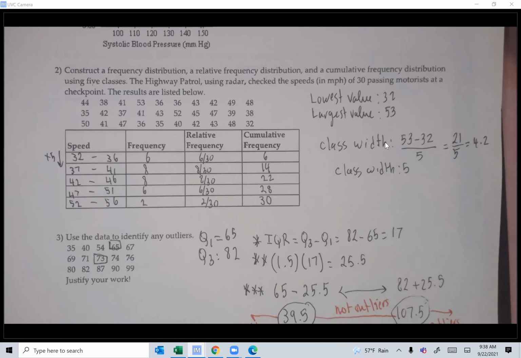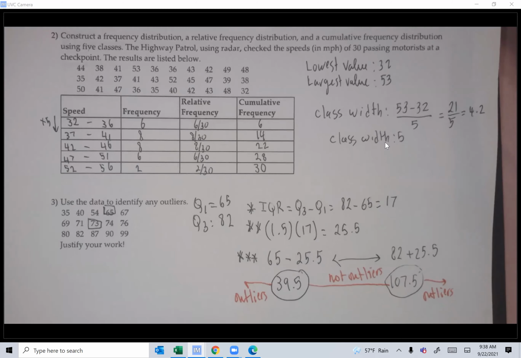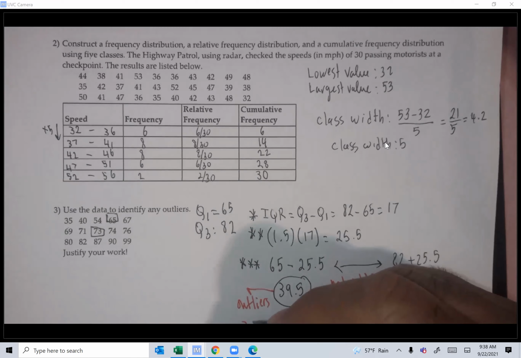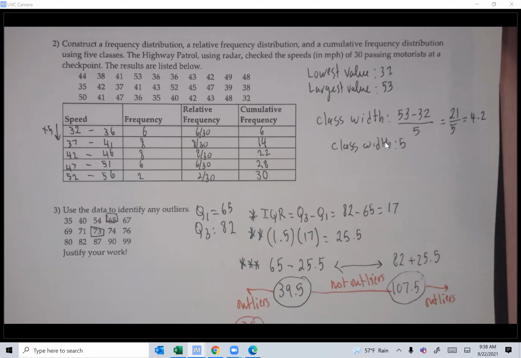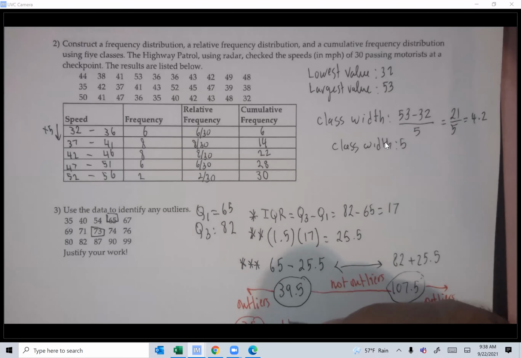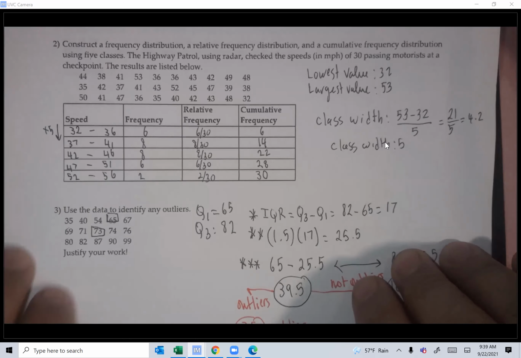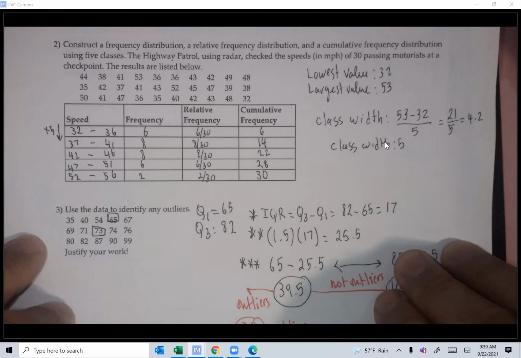Okay, let's look at the data set, guys, and decide. Do we have any values that are less than 39.5? Yes, there is 35. So 35 is an outlier, not 40, 35. And any values beyond 107.5? No, so it's just 35. Any questions? Okay, so 35 is an outlier. Let's go to the next page.